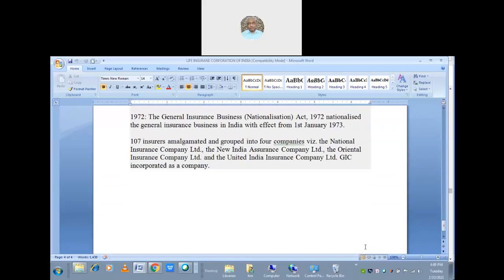Now the question comes: what are the insurance companies there? The National Insurance Company Limited, the New India Assurance Company Limited, the Oriental Insurance Company Limited, the United India Insurance Company Limited, and the GIC incorporated as a company are general insurance companies. But LIC is separate, which is also a public company, which deals with both things. That means for living and non-living things, animate and inanimate things also, it can sell policies.